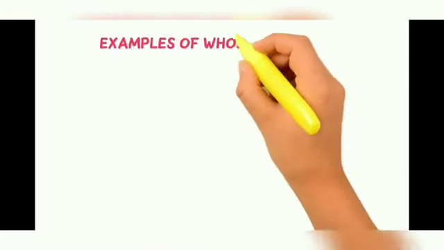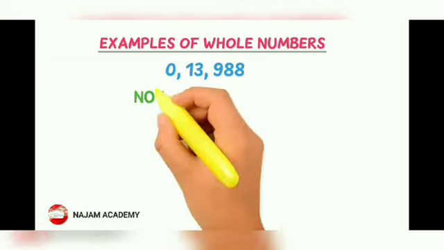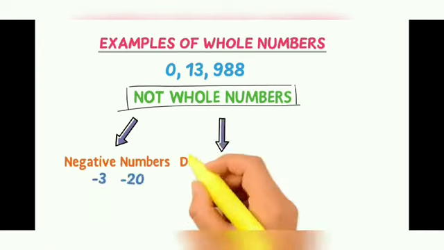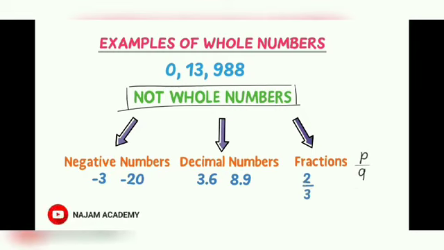Now, let me teach you some examples of whole numbers. 0 is a whole number. 13 is a whole number. 988 is also a whole number. Now, what are not whole numbers? Well, all the negative numbers like -3 and -20 are not whole numbers. Secondly, decimal numbers are not whole numbers, such as 3.6 and 8.9. Next, fractions in p by q form are not whole numbers, such as 2/3 and 1/6.